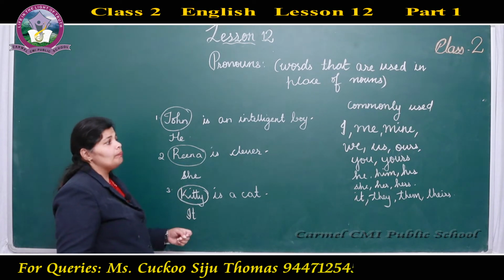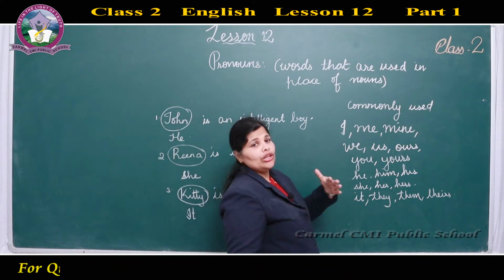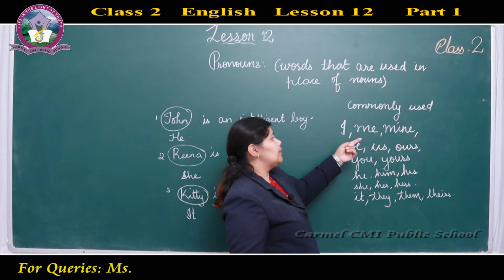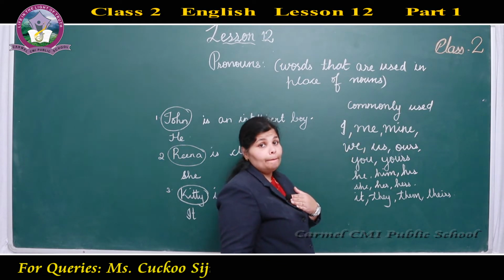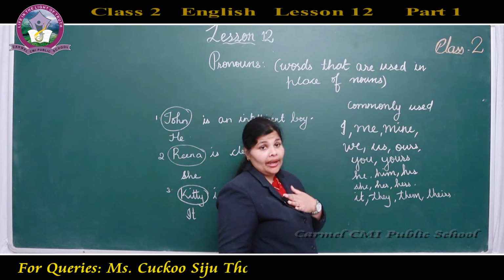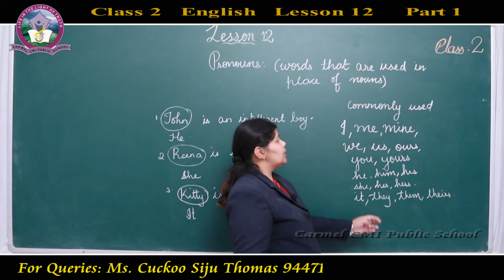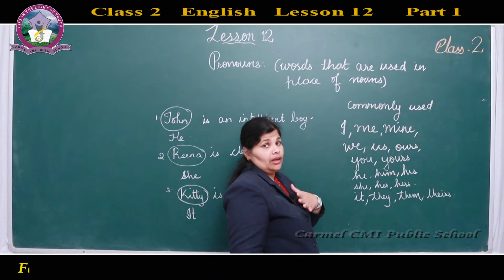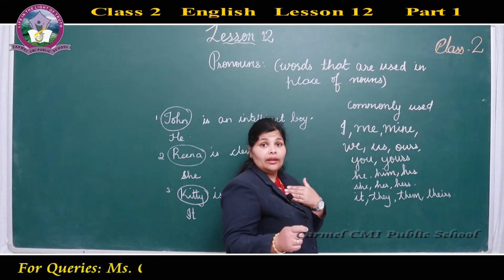It. Now, there are some commonly used pronouns. I, when you are talking about yourself, you will say I. I am a child. Me, about myself. Next, mine. I, me and mine. Here it is only one person, that is me. I am a teacher. He came to me. This is mine.